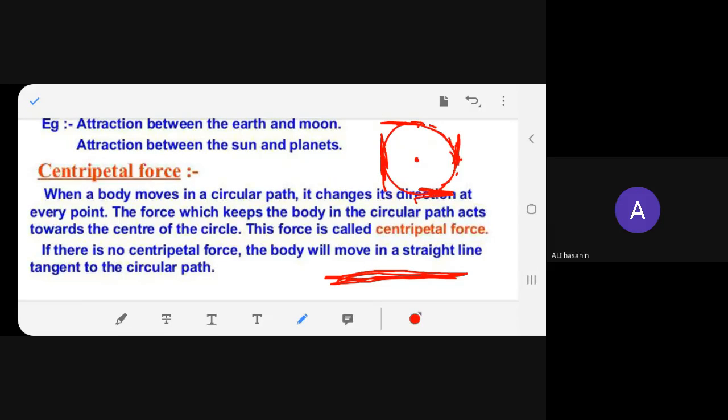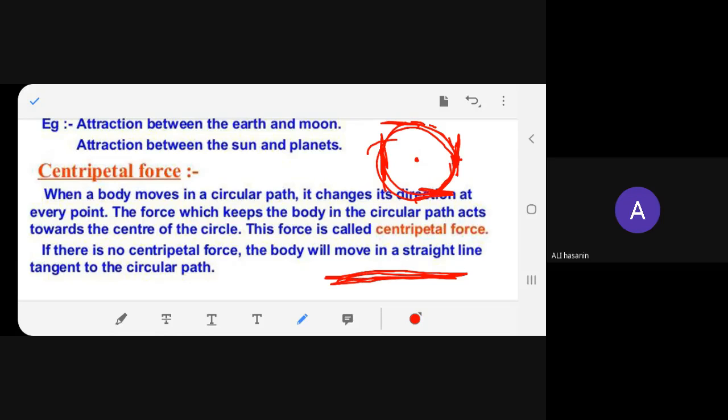Okay? And it is moving towards the center. Can you see that? It's all moving towards the center. It is not going away from the center, but moving towards the center, and hence it has become a circular path. This force, which is moving towards the center, is called a centripetal force. And the force which is moving away from the center is called a centrifugal force. You understand? No.